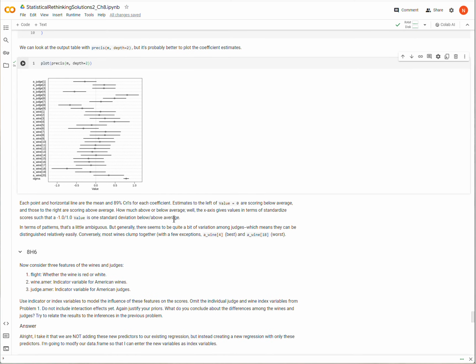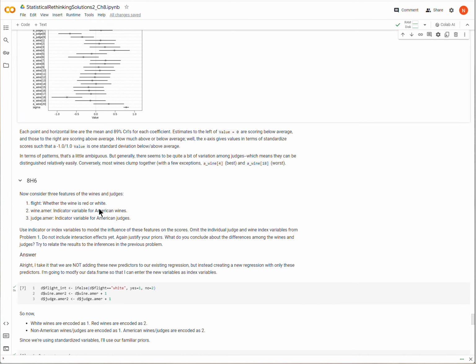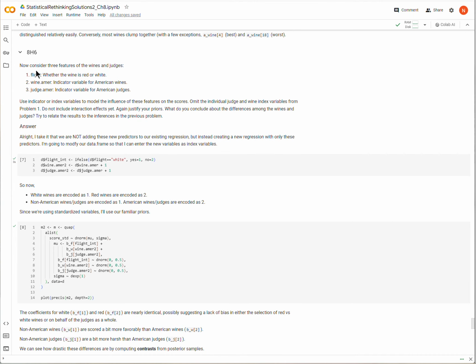So now that brings us here to question 6. And now we are no longer considering individual judges or individual wines. What we are curious about is these 3 features of any particular judgment. Whether the wine is red or white, and that's encoded as flight. Whether the wine is American or French, encoded in a variable that has a 1 for American, 0 for French, and then similarly for judges. So not the individual judges, but the nationality of the judges. So now we're going to try to model the standardized score based on these variables instead.